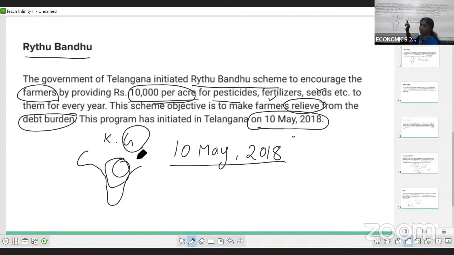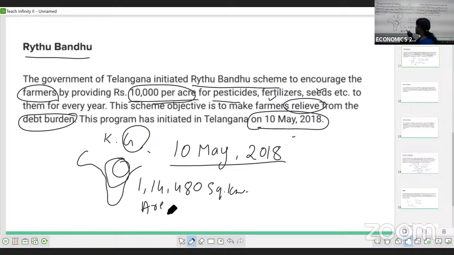The total geographical area is 1,14,480 square kilometers. In terms of area and in terms of population, Telangana occupies the 12th position. So this you can write for the Telangana topography.